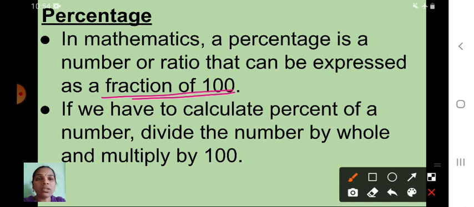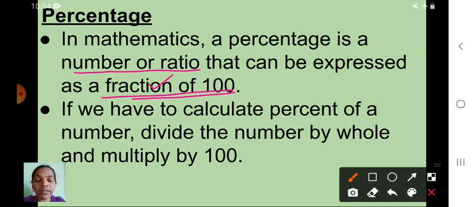Fraction means, you know, ratio also you know, isn't it children? So can you say fraction means what? It is a part of a number. So this percentage can be expressed as a fraction of 100.